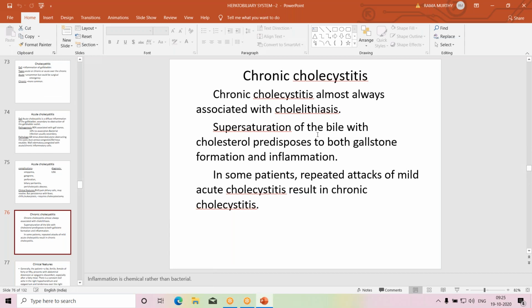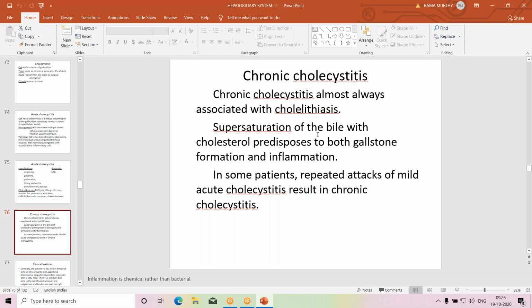Chronic cholecystitis is more common and almost always associated with stones in the gallbladder. Stones in the gallbladder is called cholelithiasis. Chronic inflammation of the gallbladder, that is cholecystitis, is because of abnormal bile that is predisposing to stone formation, that is supersaturation of bile with cholesterol or bile pigment that predisposes to both gallstone formation and also inflammation.